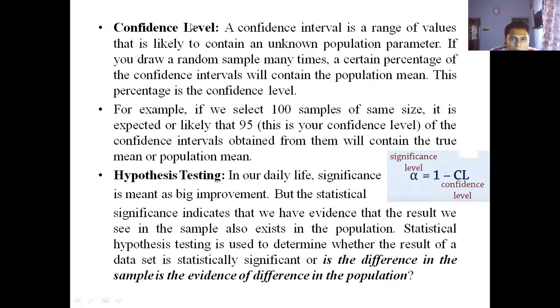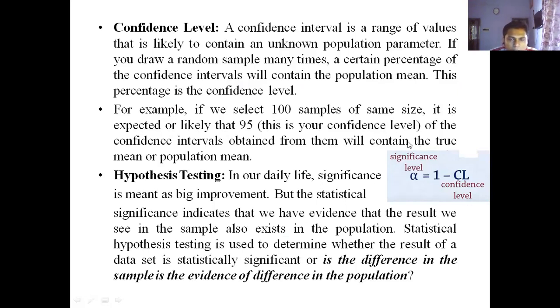Now, take a look at what the confidence level is. A confidence interval is a range of values that is likely to contain an unknown population parameter, as we just discussed. If you draw a random sample many times, a certain percentage of the confidence intervals will contain the population mean. This percentage is the confidence level. For example, if we select 100 samples of the same size, it is likely that 95 of the confidence intervals obtained from them will contain the true or population mean. So this 95 is your confidence level.